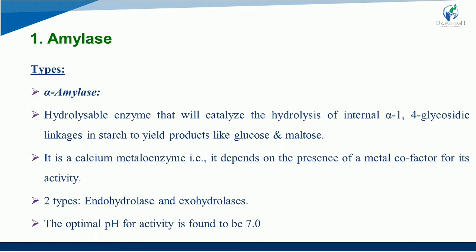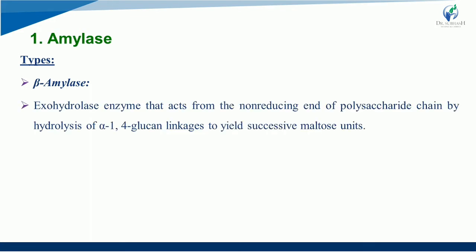Remember this point because this can be asked in your MCQ exam also, right? The next type that we are going to see is beta amylase. Beta amylase is an exohydrolase enzyme that acts from the non-reducing end of the polysaccharide chain by hydrolysis of alpha 1,4 glucan linkages to yield successive maltose units.